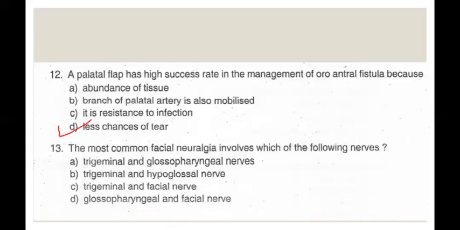Good quality and texture of palatal flap provides resistance to tear, which in turn allows better harvesting with lesser risk of vessel damage, predictable tissue transfer and its primary closure, relative resistance against dehiscence, and better maintenance during post-op period. All these features guarantee higher success rate. So in my view, the right answer is D, less chances of tear.